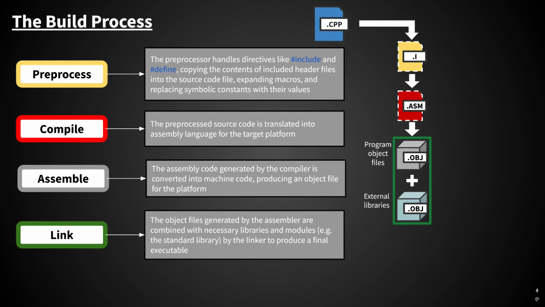For example, if you have a character class and it needs to call a function in an inventory class, the linker is what's responsible for ensuring those two separate classes have a path to be able to interact with each other. So the linker is extremely important because it's what ensures that all components necessary for your program to run are correctly connected and present.